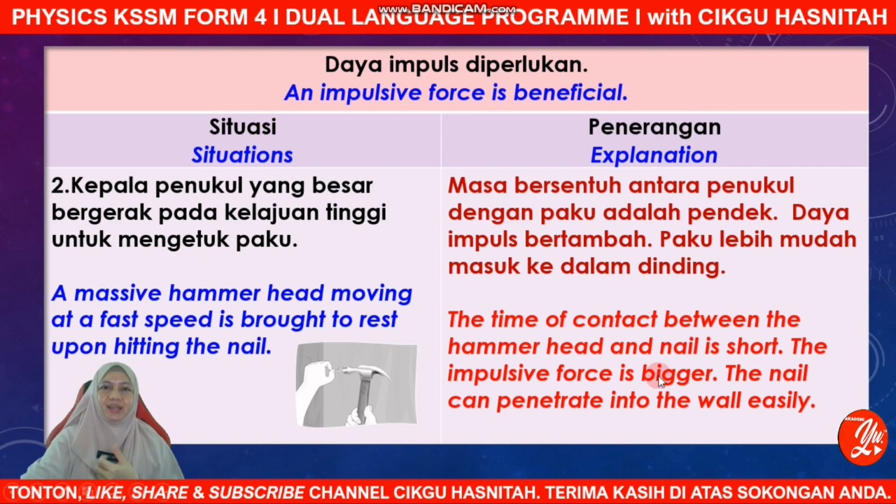Very good. The time of contact between the hammerhead and the nail is very short. So this will create a very high impulsive force. And that is the reason why the nail can be penetrated into the wall easily. Other than the sharp end, a high impulsive force causes the nail to penetrate into the wall easily.